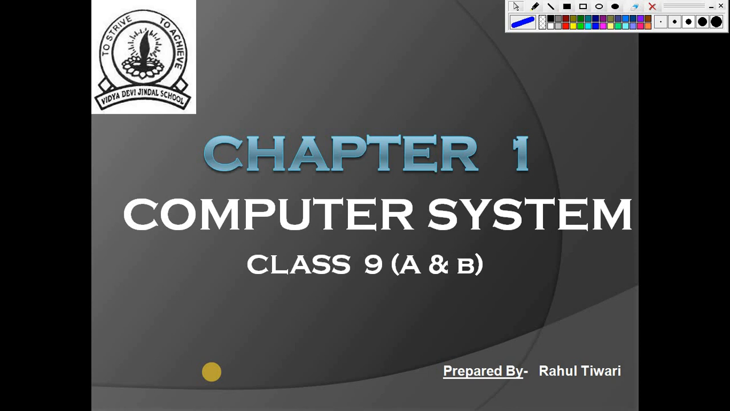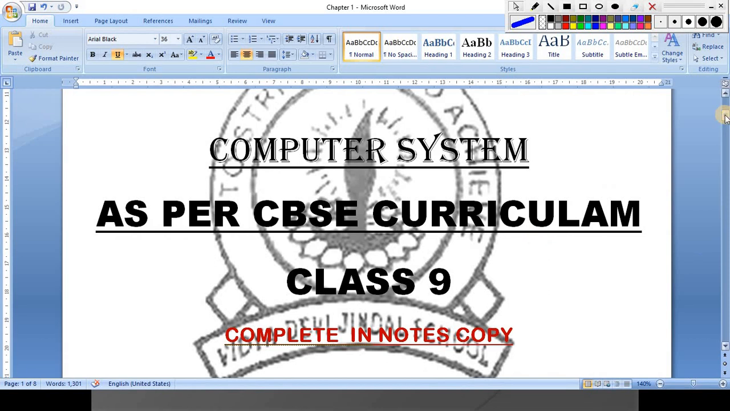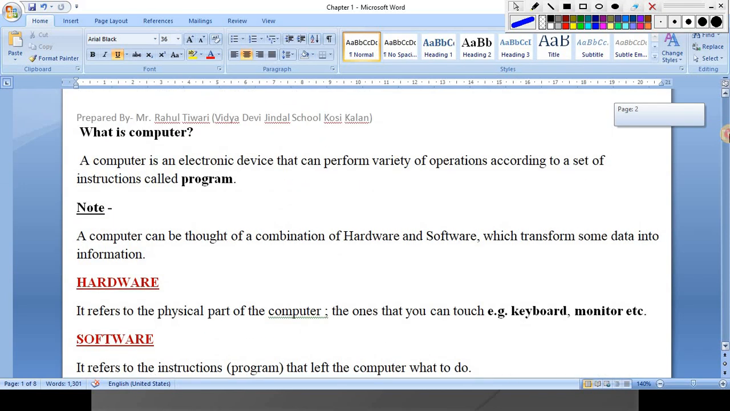So students, today we are going to start our chapter 1, and it is computer system. In this chapter we will read about processing, how processing is done in a computer, and types of computers. Okay, let's start. This is for class 9th. So our first definition is: what is a computer?